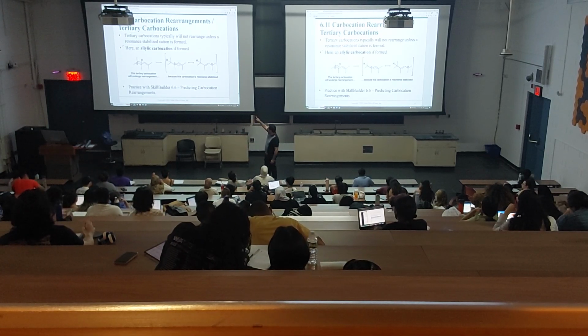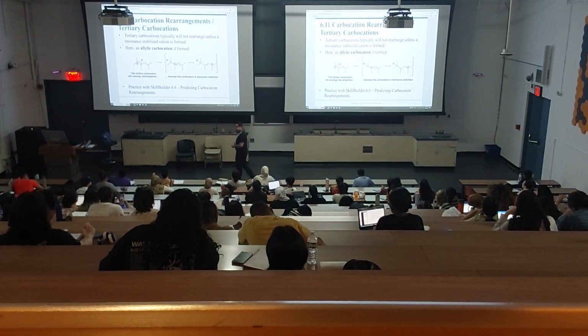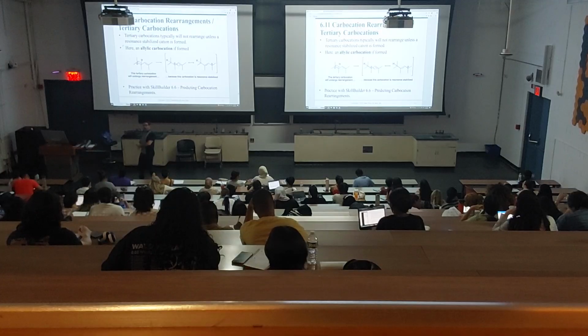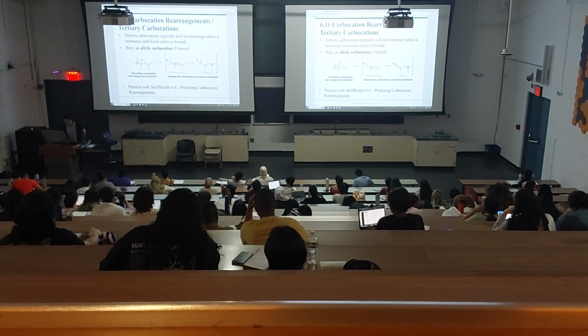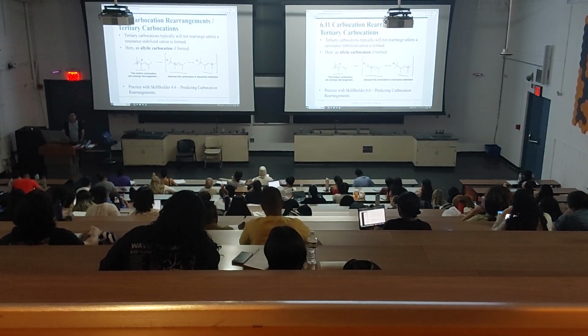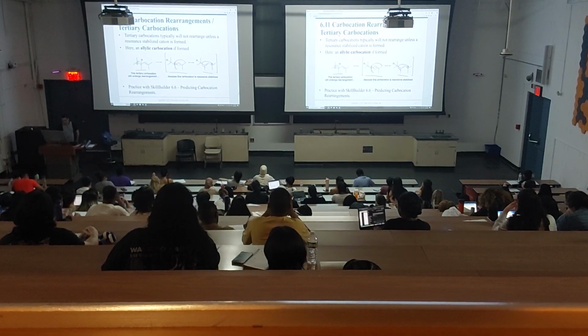However, this tertiary now is stabilized by that one. So tertiary is stable, but more stable are resonance structures. By the way, if there is no resonance, that would not happen. However, this tertiary is stabilized by resonance, which makes it more stable.